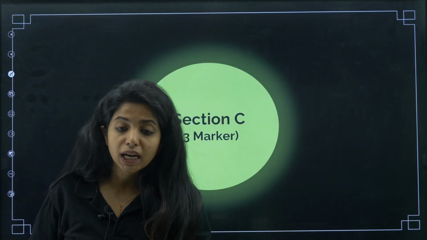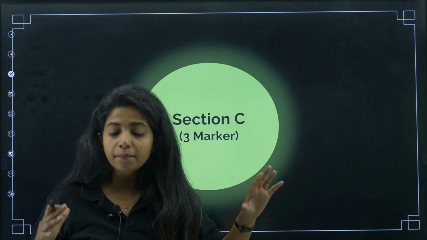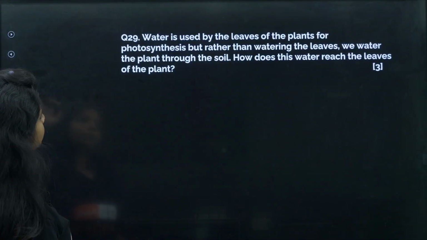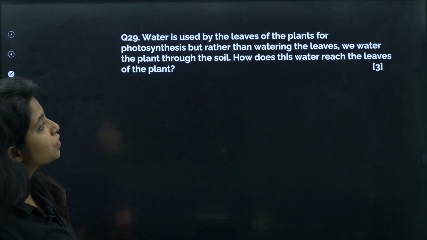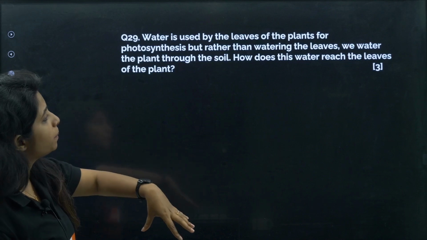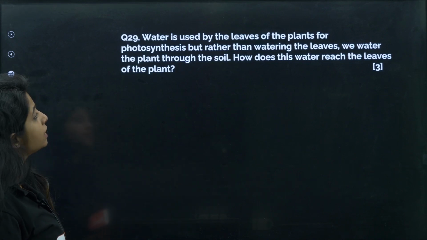Now section C is the section for 3 marker questions, my dear children. Again you would be having 2 of them over here. Let's see. Water is used by the leaves of the plants for photosynthesis, but rather than watering the leaves, we water the plant through the soil. How does this water reach the leaves of the plant?